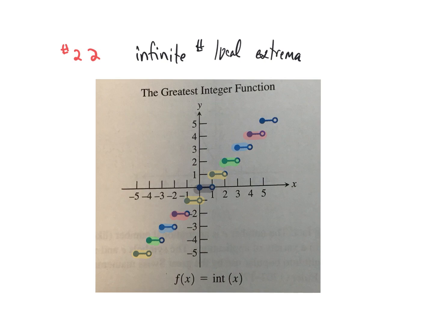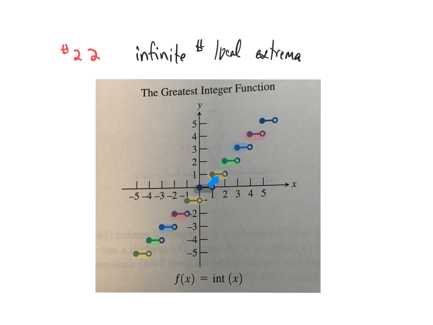So let's consider this red interval, for example. On this interval, as x goes from 4 to 5, and it can be an open interval, is there a y value that exists just on that red interval of x values, such that that y value is greater than or equal to every other y value on that interval? There sure is. Right here, the y value 3 is bigger than or equal to every other y value on this blue interval as x goes from 3 inclusive to 4 exclusive.